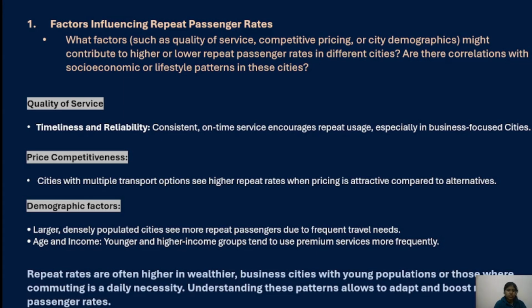The second factor is price competitiveness, which is very important in the cities where multiple transport options are available. The third factor is demographics, such as age and income. Younger and higher income groups tend to use premium service more frequently. So the overall repeat rates are often higher in wealthier and business-focused cities with a young population, or those where commuting is a daily necessity.